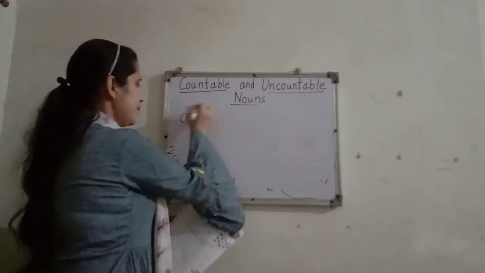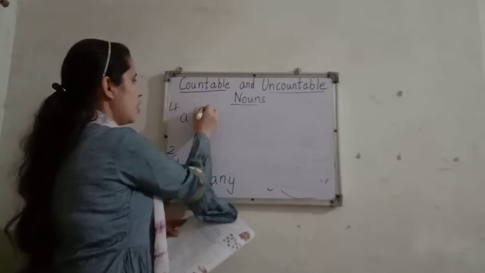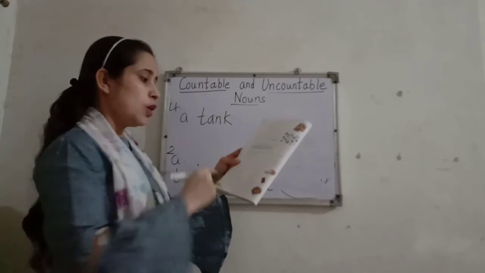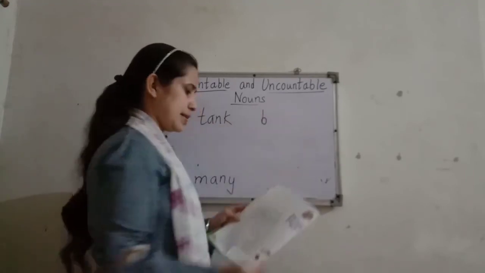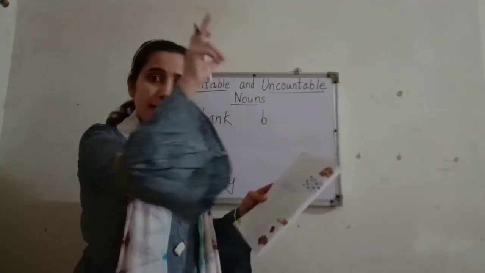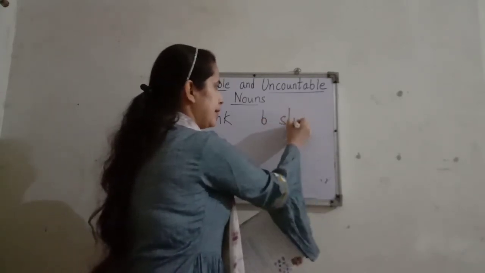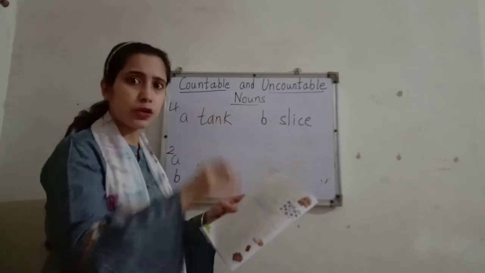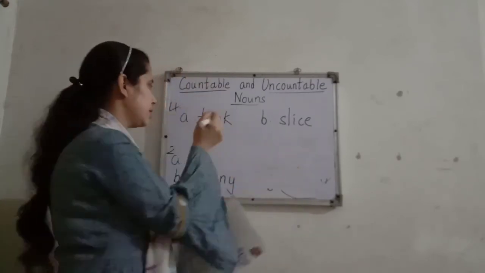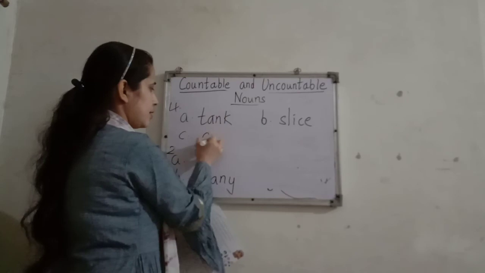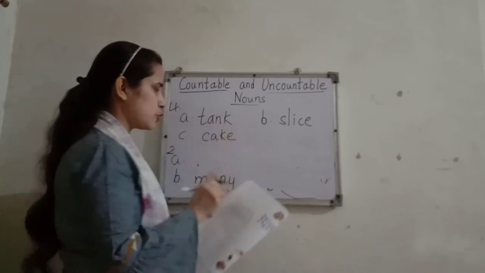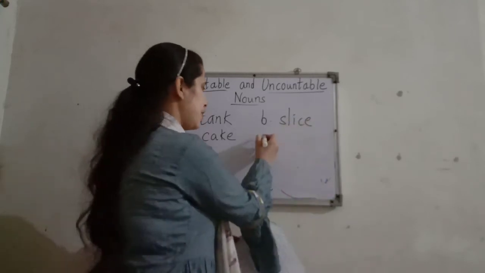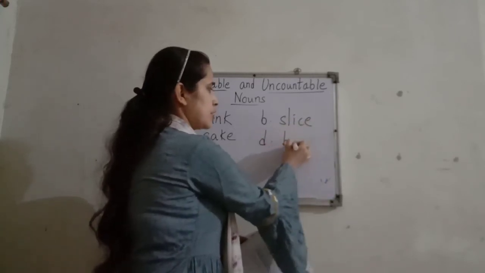So A, and this is exercise number 4. We'll write tank. A tank of water. Okay, B. Dash of bread. Bread we eat. That is a slice of bread. Okay. So now here a dash of soap. A cake. Not that cake which we cut and eat. A cake of soap. So this way we are going to choose a correct word and we are going to fill it. A dash of juice. A bottle of juice. Clear, children?